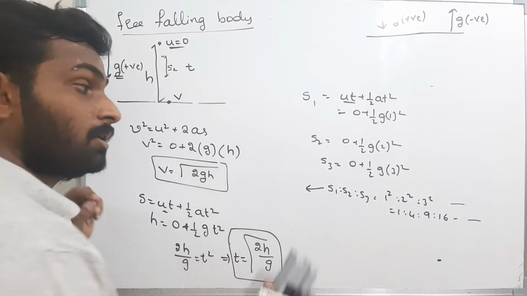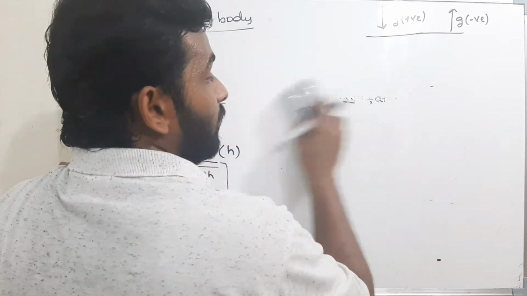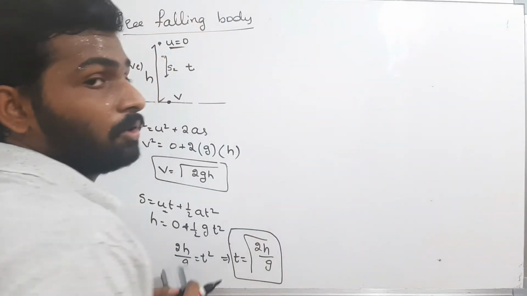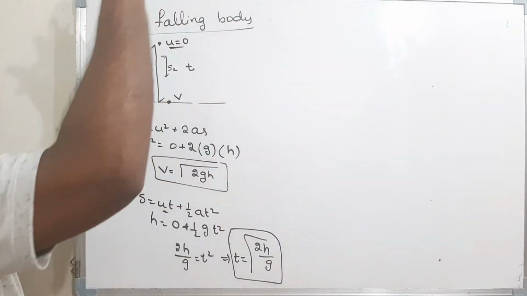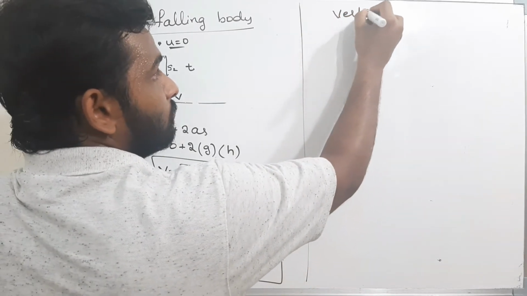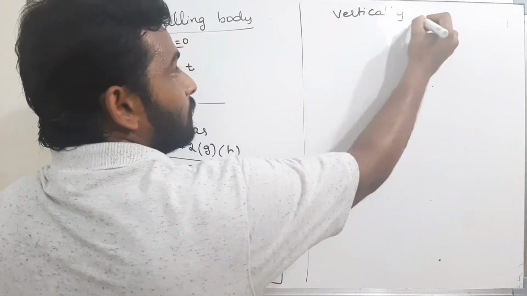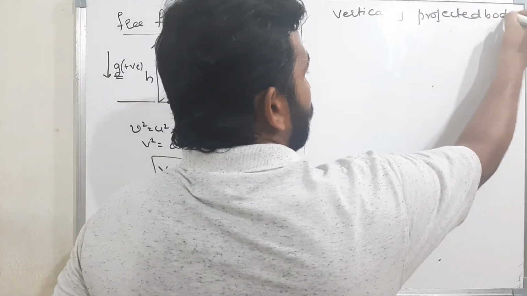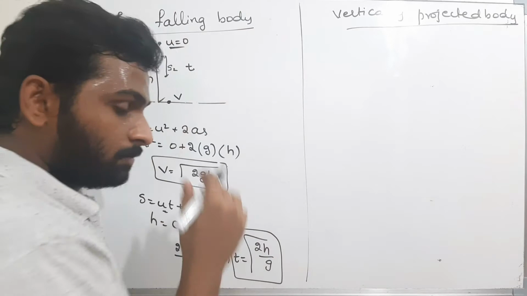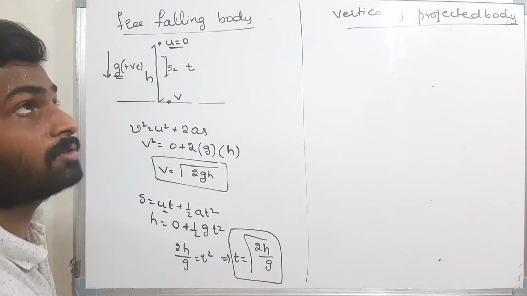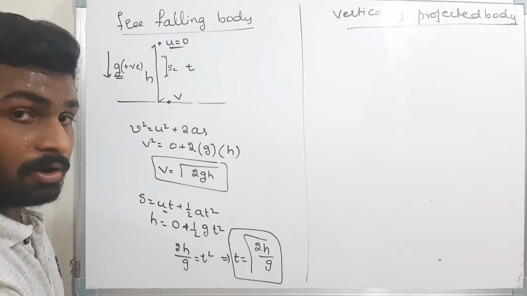Now they told to find the time, velocities and height for a vertically projected body. That means a body projected upwards, like this. Vertically projected body. Now see, I am standing on the ground and I am projecting the body with a certain velocity u. Initially the velocity is u.